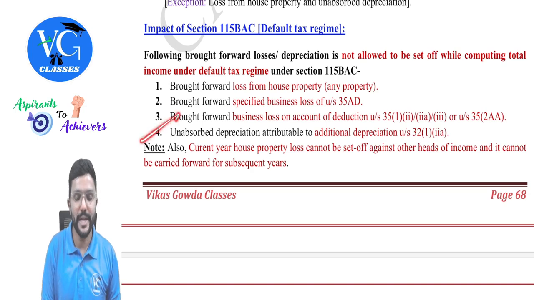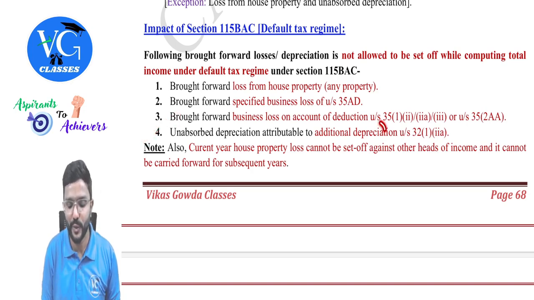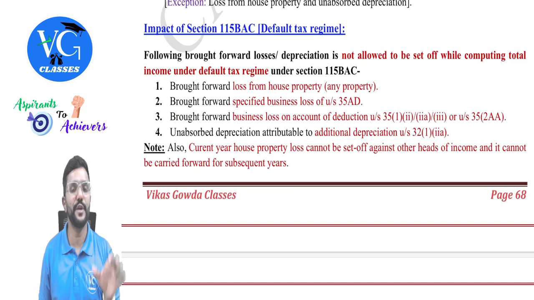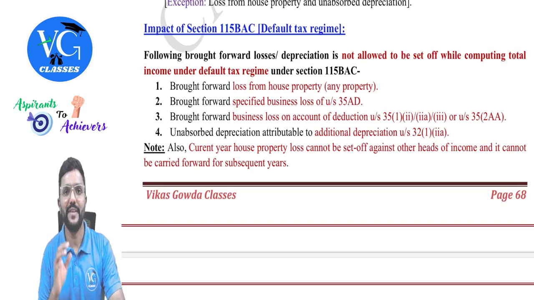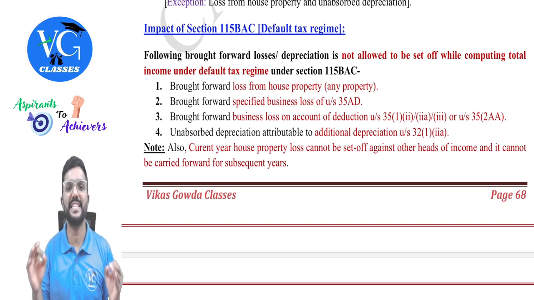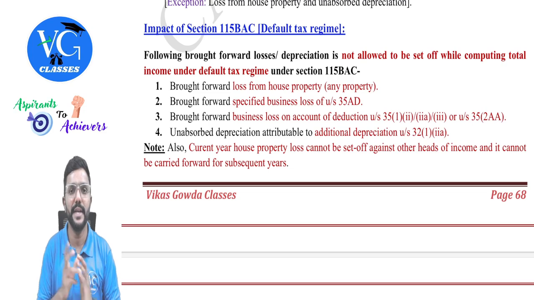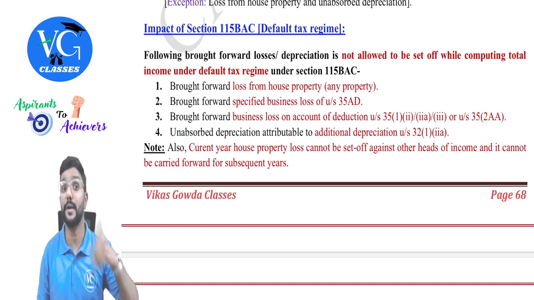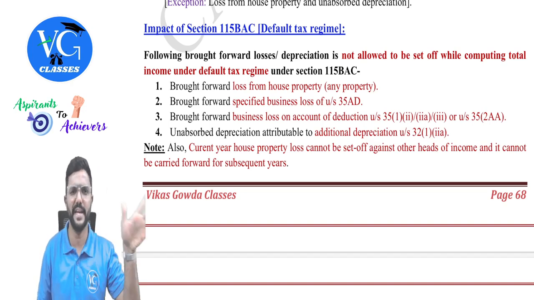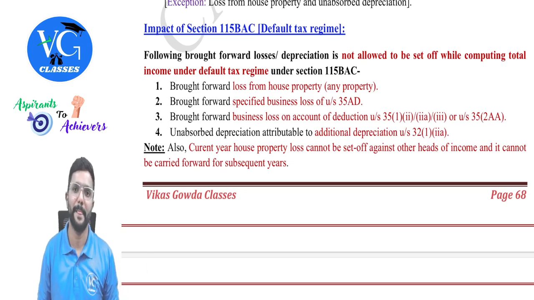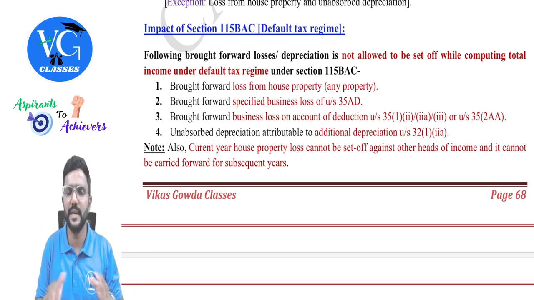The last one is unabsorbed depreciation which is attributable to additional depreciation. Guys, if you remember, in section 32, we discussed depreciation. If an assessee has purchased new plant and machinery and installed it in a factory during the previous year, he can claim an additional depreciation of 20% in the first year. But if an assessee is following the default scheme, then additional depreciation is not allowed, whereas normal depreciation he can claim, on any assets, including plant and machinery. So once the assessee is under the default scheme, he cannot claim additional depreciation.